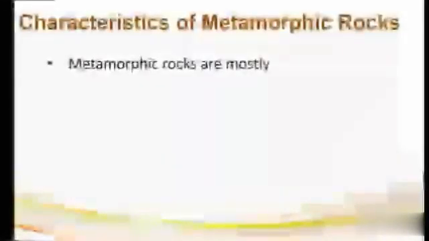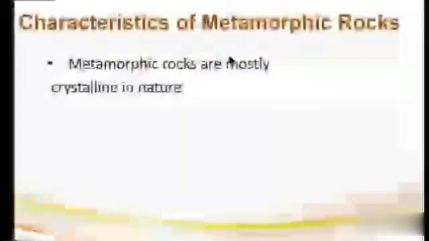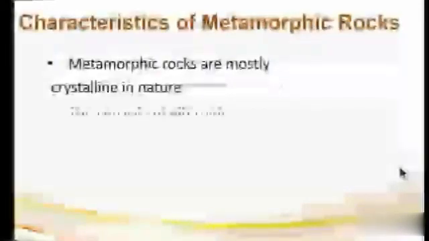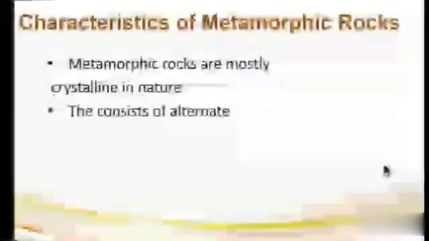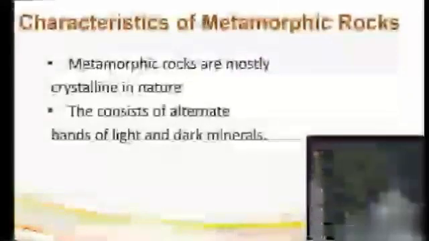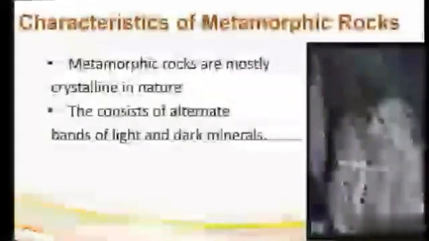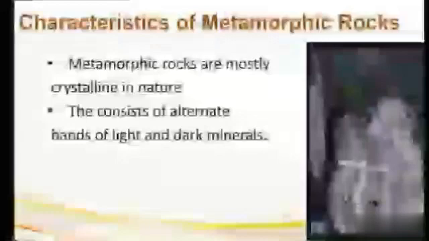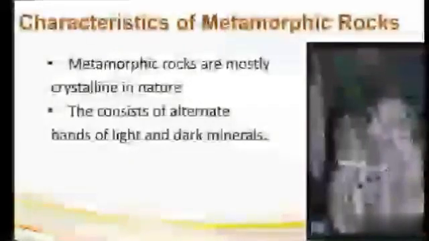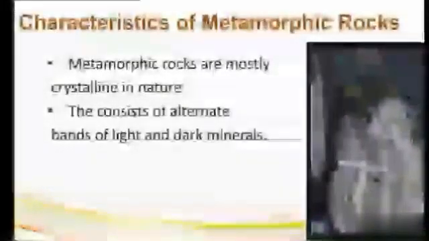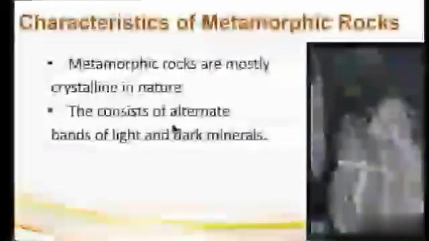Let's see some characteristics of metamorphic rocks. Metamorphic rocks are mostly crystalline in nature, somewhat glassy, and consist of alternate bands of light and dark minerals. As you see in the picture, here it is light and here it is dark. So there is an alternate band of light and dark.